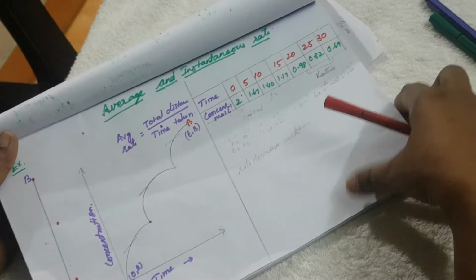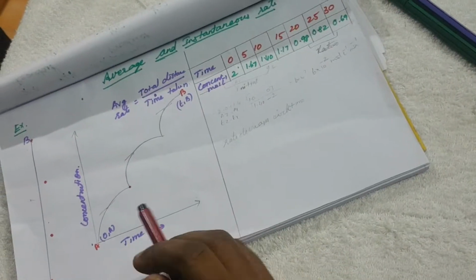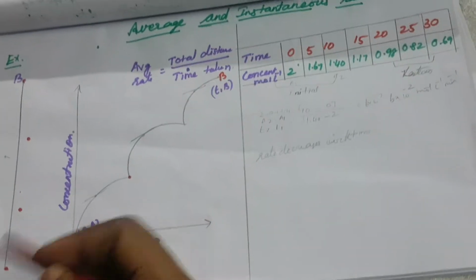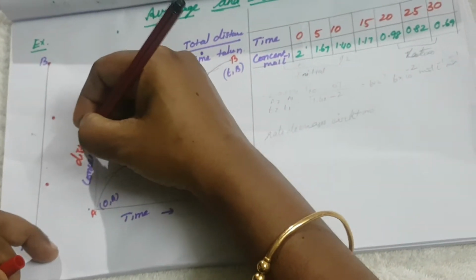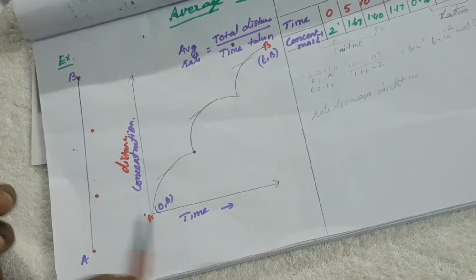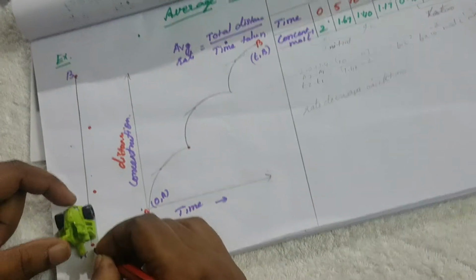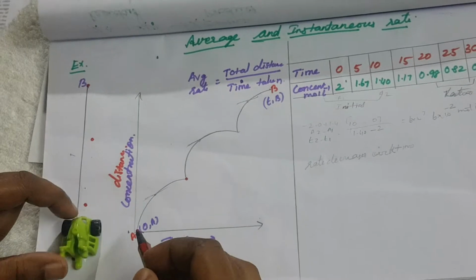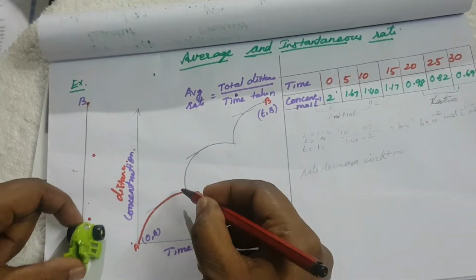Before that, what is meant by average speed? Already you studied average speed and instantaneous speed in physics. For example, I am taking one car, and drawing time and distance, the distance moved by the car and the speed of the car. The car starts from A. Here also it starts from A. The car starts to accelerate, so the curve also moves.